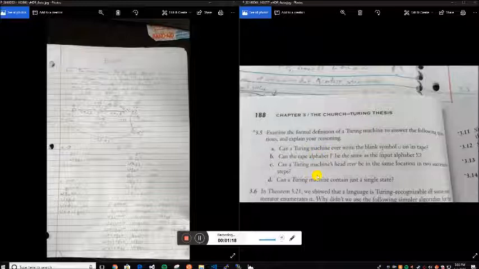And can a Turing machine's head ever be in the same location twice? It's just a bounds check saying, if I'm on the far left and I want to move left, I'll end up in the same spot because I need to read something to the right of me. And can a Turing machine never contain just a single state? It can't, because there's an accept and a reject state, so inherently there can't be only one state.